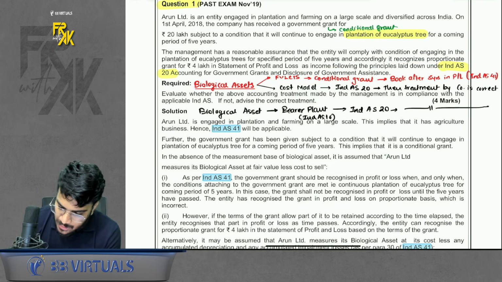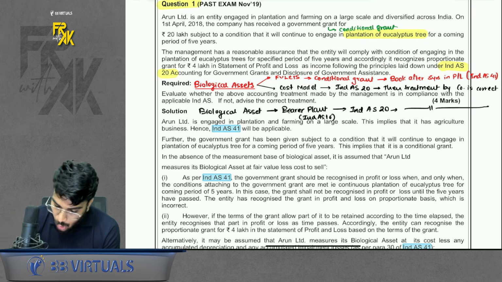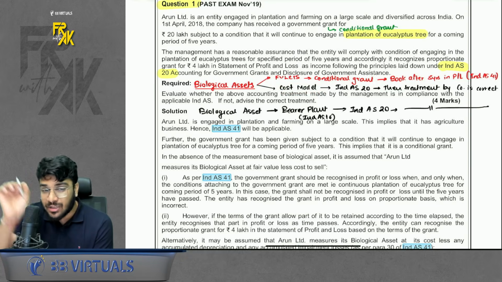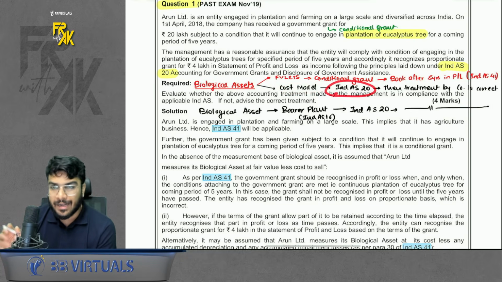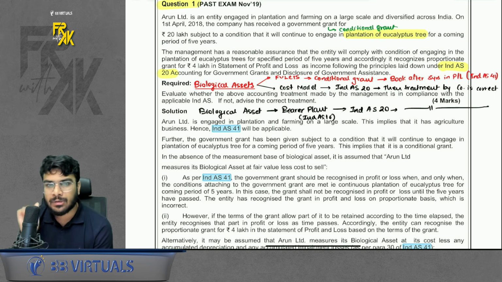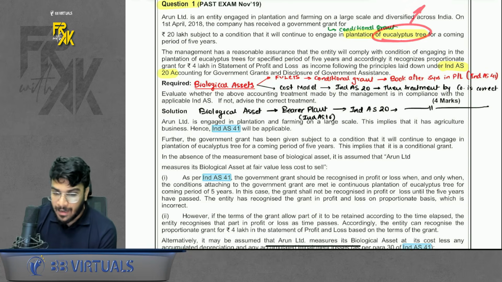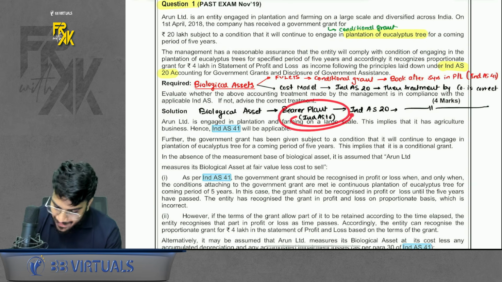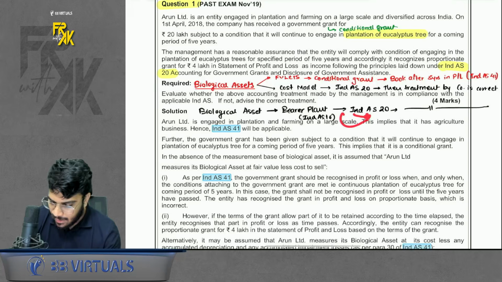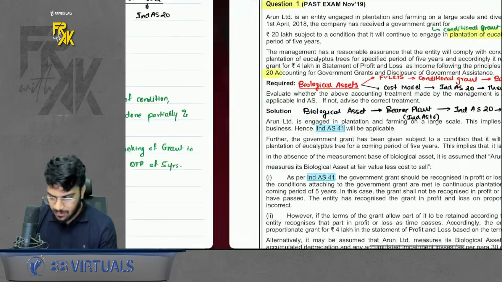It was not mentioned that whether this tree was being measured at FELCTS or cost model. So also answer that if it was measured at cost model, then they have to follow Ind AS 20. Then as per Ind AS 20, their accounting is correct. Also, one more thing can be there. They did not mention that whether this tree was a bearer plant or a non-bearer plant. If it was a bearer plant, then its government grant was covered under Ind AS 20, and then also the treatment by the company is correct. So just revise that question as well. So this was the point of government grant.